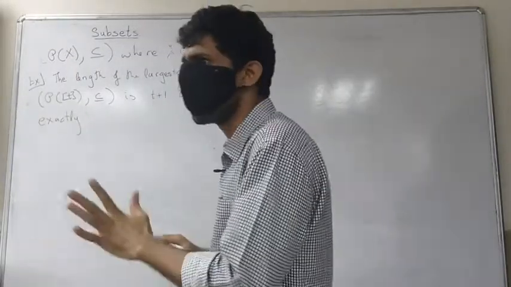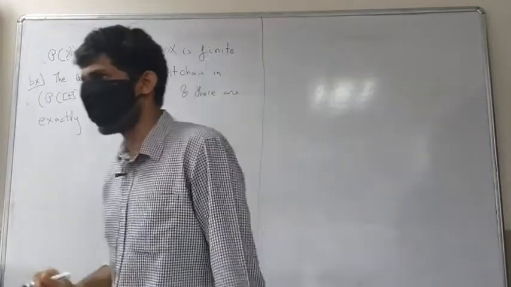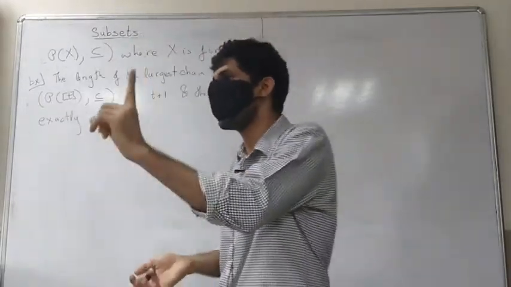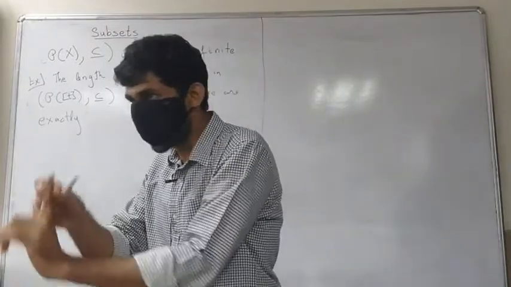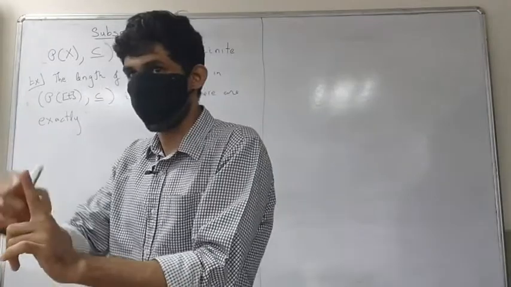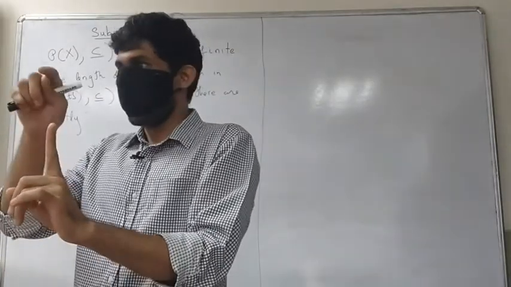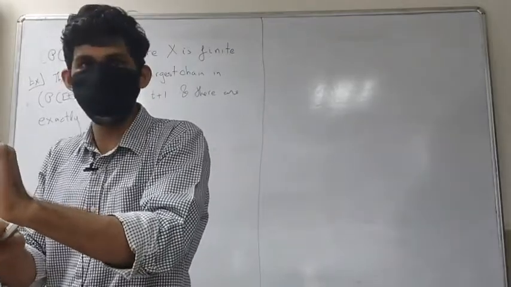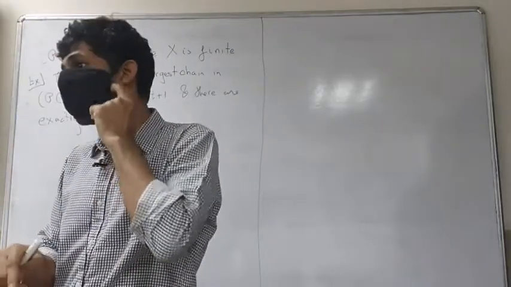How many can you form of length t plus 1? Every chain of length t plus 1 has to have the empty set, has to have an element with exactly one element in it, has to have an element with exactly 2 elements in it, and so on up to the last one.